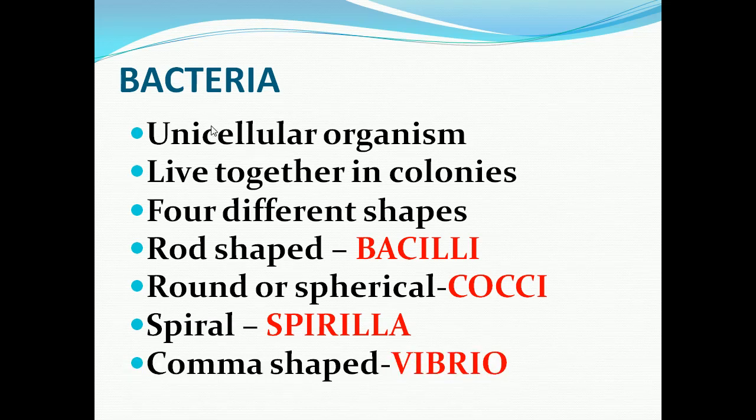So bacteria can occur in 4 different forms, different shapes. They are rod shape, round or spherical shape, spiral shape, and comma shape. Rod shape bacteria are called bacilli, round or spherical shape bacteria are called cocci, spiral shape bacteria are called spirilla, and comma shape bacteria are called vibrio.